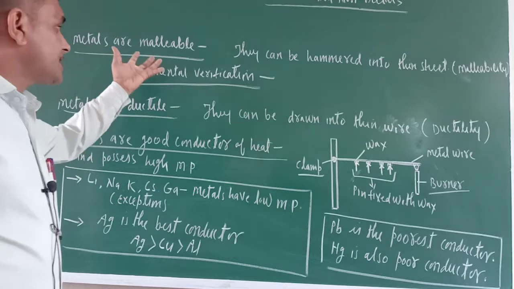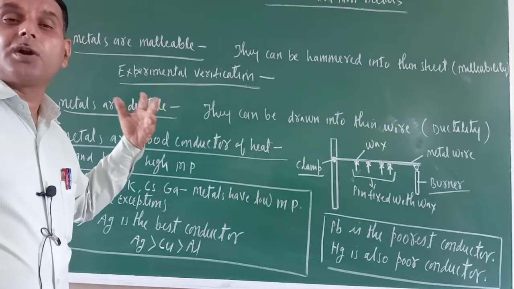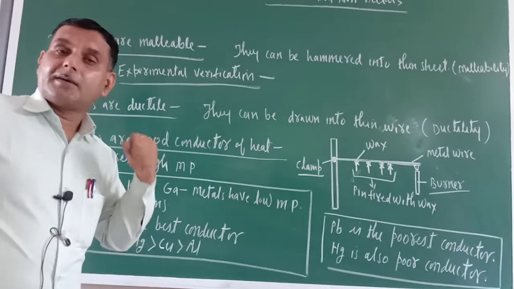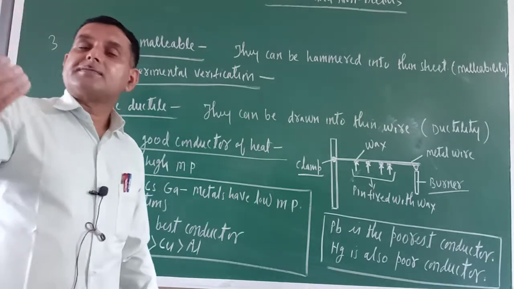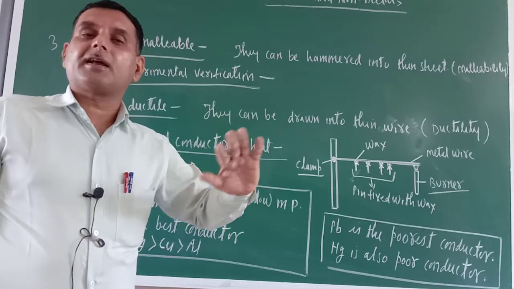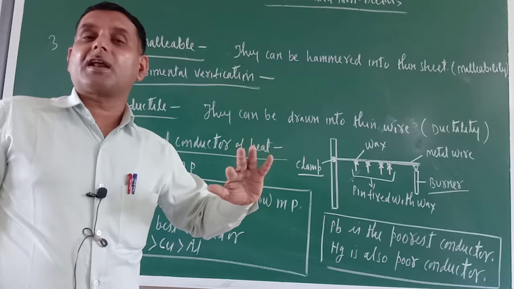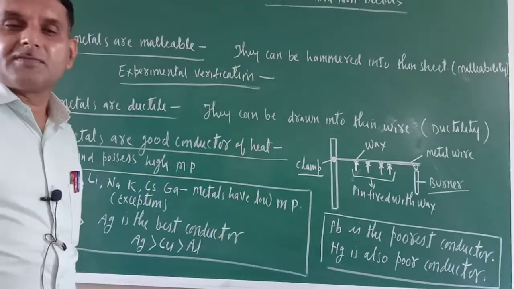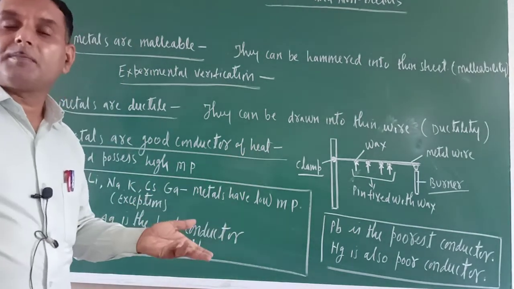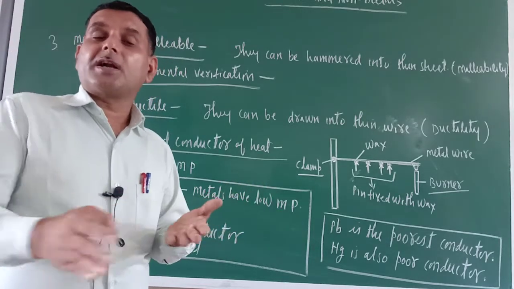Okay. So just see, malleability and ductility have played a very important role in humans' daily life. You might have seen the sweets, where that one silver color foil is covered. Sweets are covered with the silver color foil, or not? They are made up of aluminium or silver. Okay. Now what is this one?